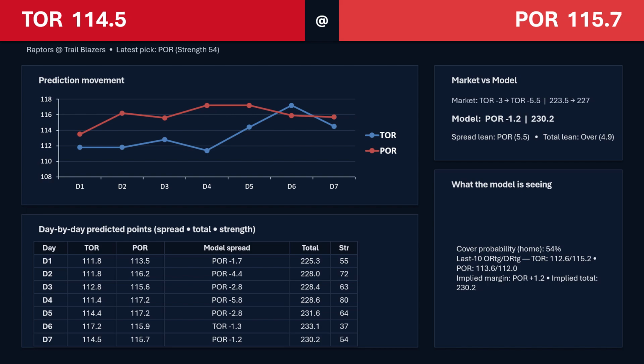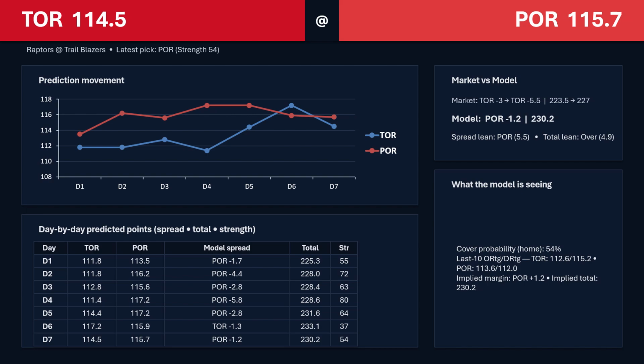But Toronto's 14-9 on the road, so they play well on the road. They're 3-2 in their last 5. They're 6-4 in their last 10. And they do have the head-to-head win 121-118 in Toronto at the beginning of December. And then Portland is 13-10 at home. They are 4-1 in their last 5 and 8-2 in their last 10. So they've been playing really well. Vegas has the line, I'm not sure where it's at right now, but 3 to 5.5 is what it's been, and the over under has been between 224 and 227.